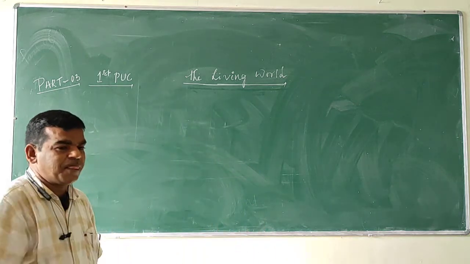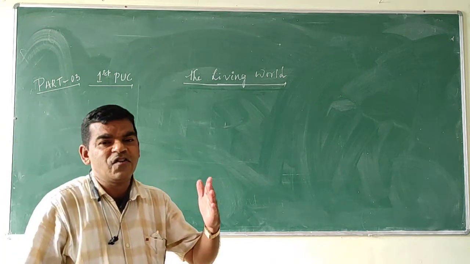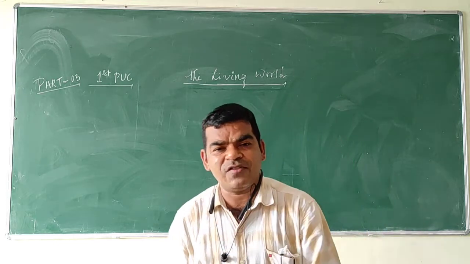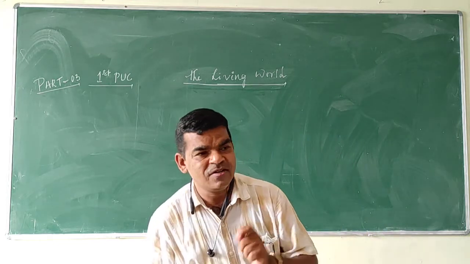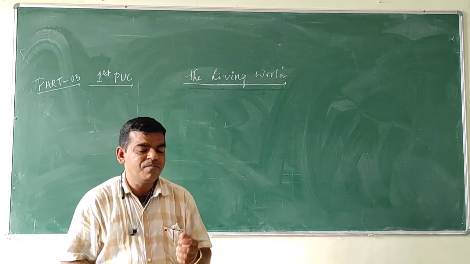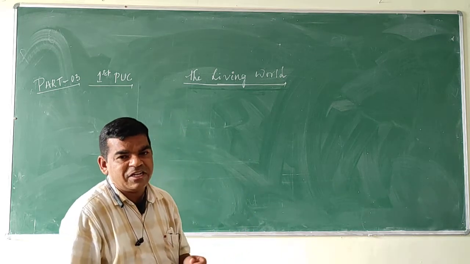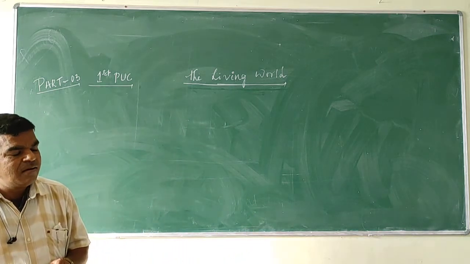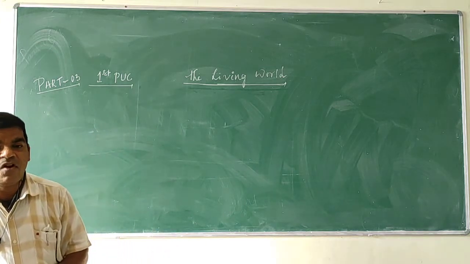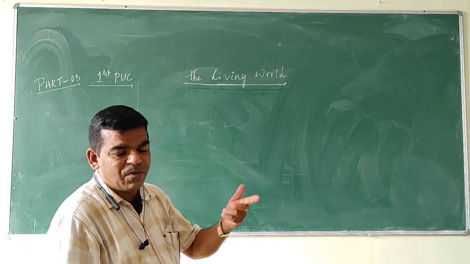This was first proposed by Carolus Linnaeus. We know that already: Carolus Linnaeus, father of taxonomy. He first introduced binomial nomenclature. And I will discuss the rules of binomial nomenclature also. These are the important concepts I discussed in the last class. In binomial nomenclature, the organism is named by two names.